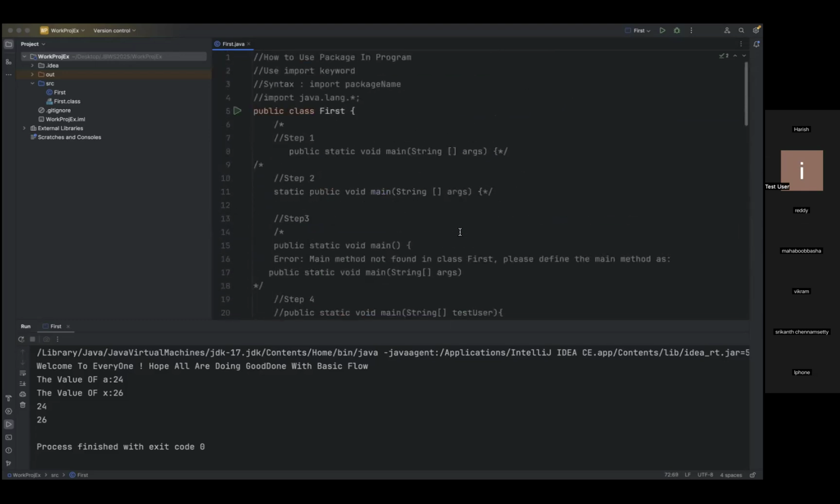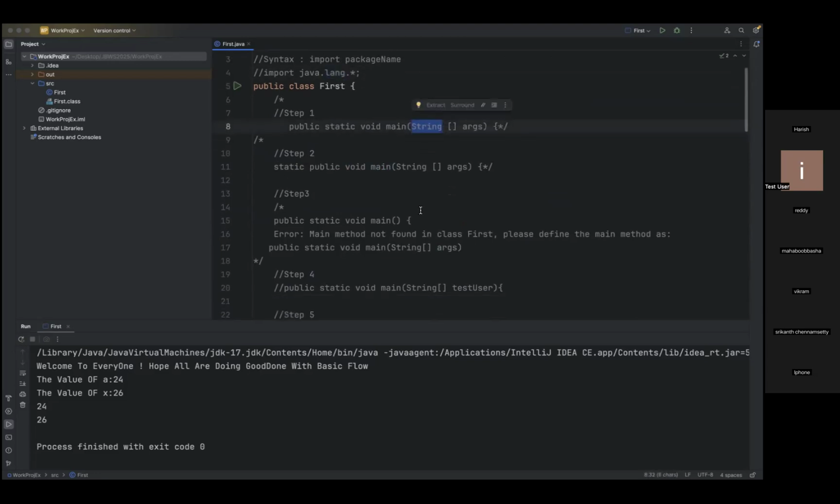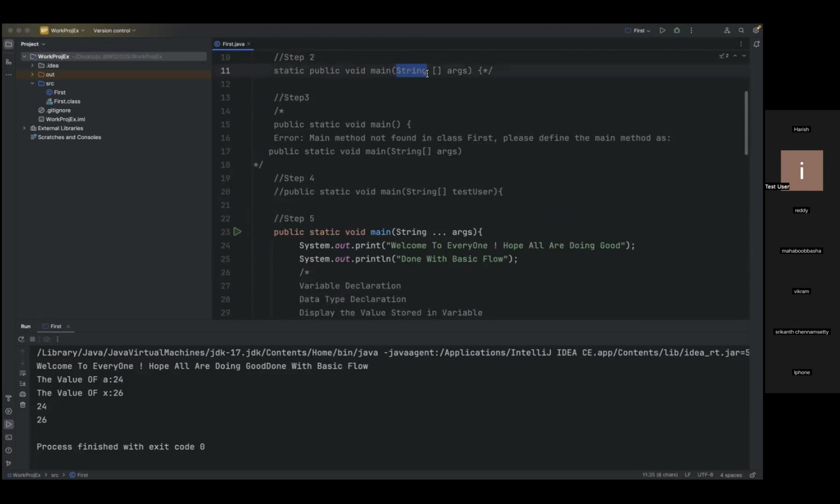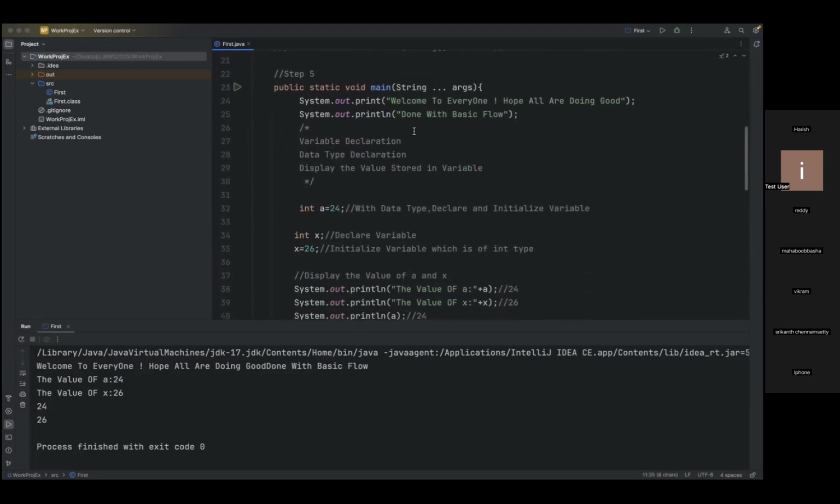Yeah, the difference is nothing. In Java, this is one special term. String is acting both as a class and a data type. String is available in java.lang. We can use string as a class, as well as we can use string as a data type. That is a flexibility provided in Java.